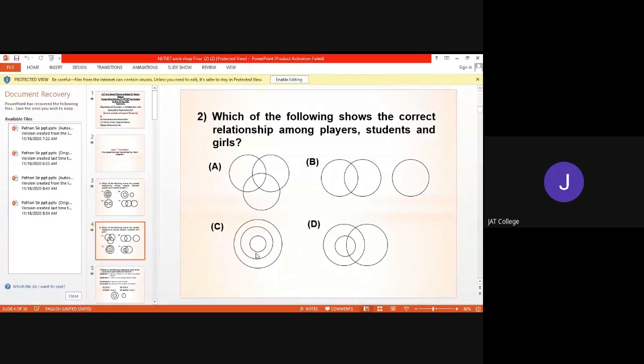If we consider option C, that means one circle is in another circle and the second circle is in the third circle, which represents that all the players are students and all the students are girls, which is wrong. Because we know that players are not only girls, they can also be boys. So we don't have to draw the circle of players wholly inside the circle of girls. That's why it is slightly overlapping with the circle of students and the circle of girls. That's why the correct answer is A.